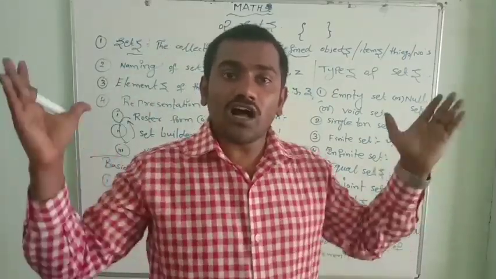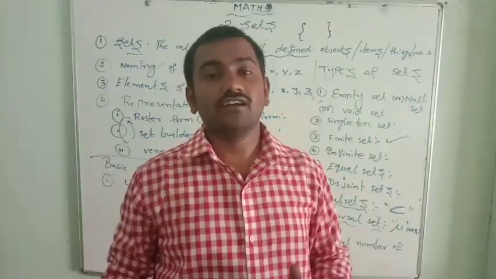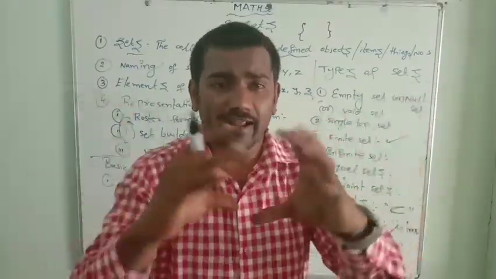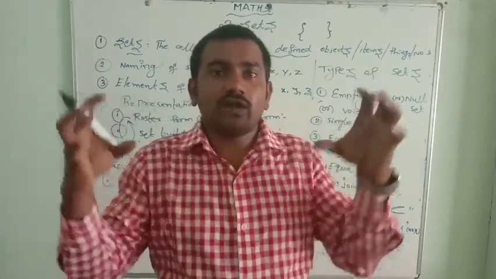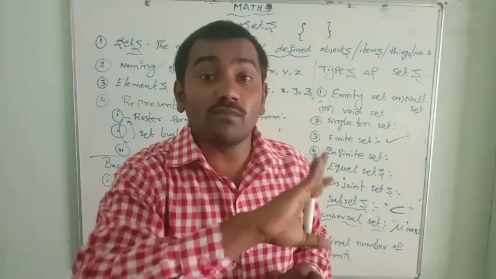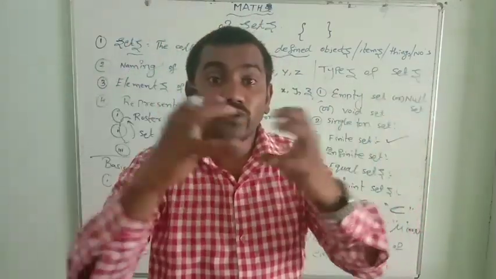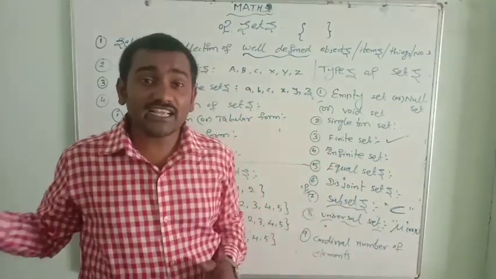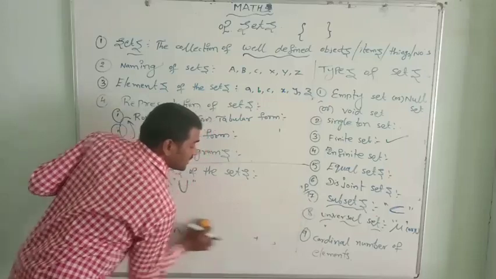Union means all the elements of set A and set B. If you write them in a single set, it is known as a union. It is nothing but adding. Set A elements, set B elements, writing into the one set. But be careful, elements should not be repeated. It is known as a union. Union in the sense of unity. And next is intersection.